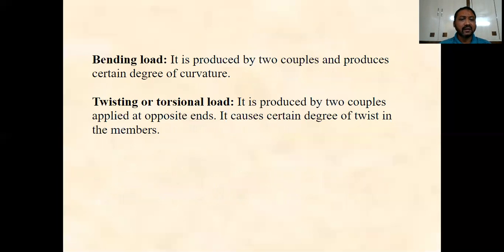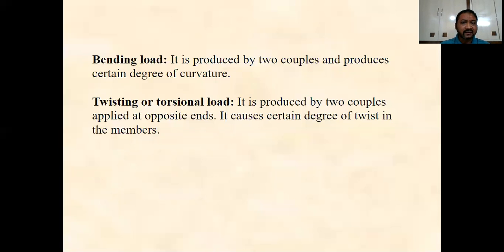The next one is the twisting load or the torsional load. This will produce the twisting effect. That is, one end is fixed and the other end is subjected to rotational movement. In that case, torsional forces are produced, and this is called the torsional load.